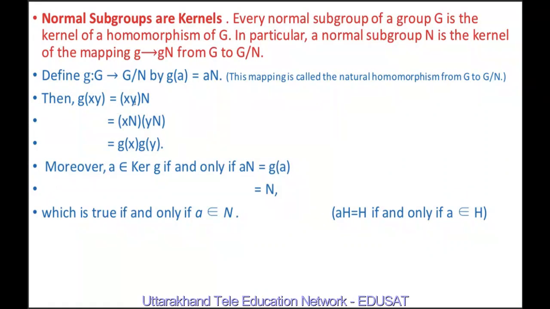Therefore, g of xy is equal to xyN by definition, and this is equal to xN into yN.